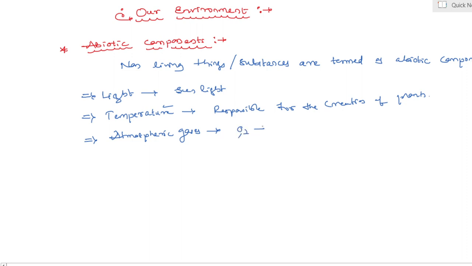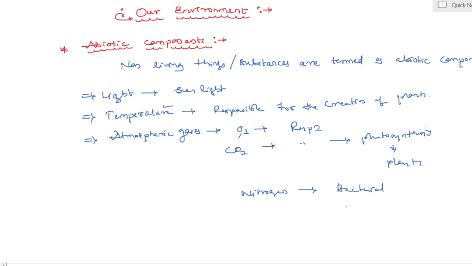In a human being, oxygen is used in the process of respiration, and carbon dioxide is released after respiration. It is used in the process of photosynthesis. Plants can absorb carbon dioxide, the byproduct of respiration. Also, nitrogen is present in our atmosphere. It is obtained by bacterial activity as well as the process of lightning.